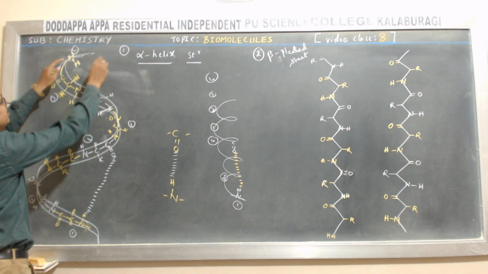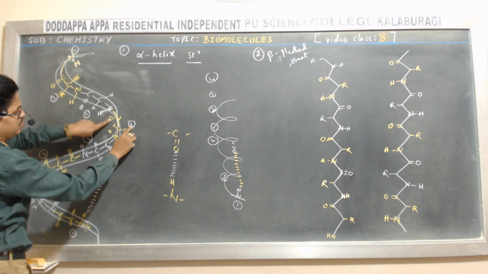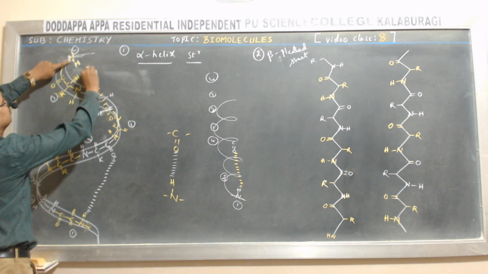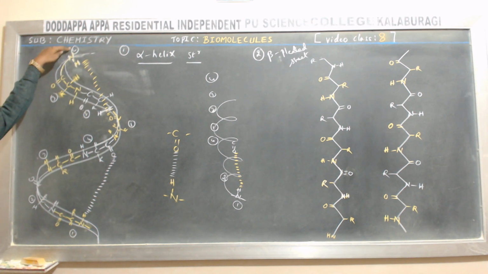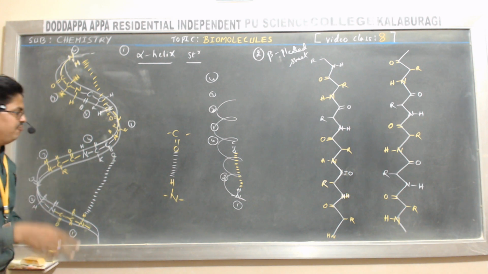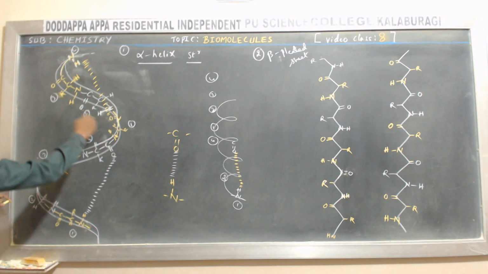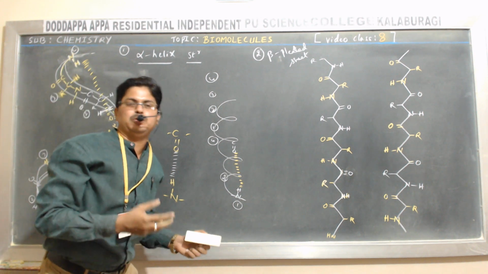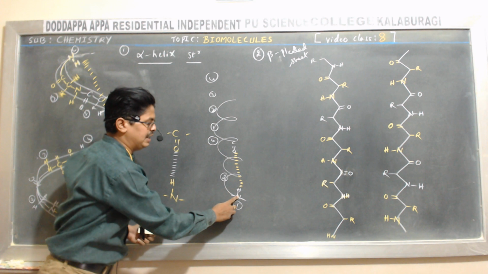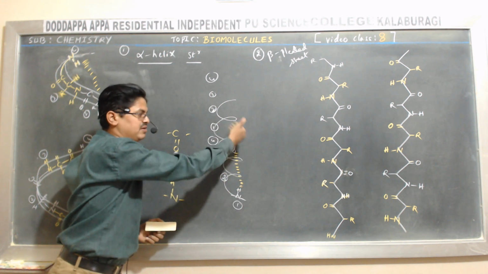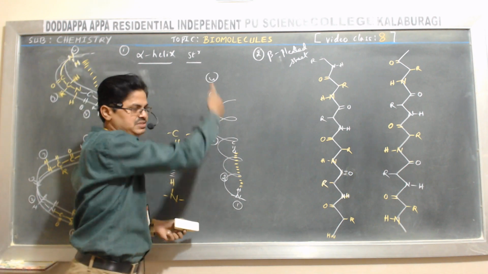It continues. Okay. Now hydrogen bonding between what? The carbonyl group of the first amino acid and the NH of another amino acid. So this is the alpha helical structure of protein, the secondary structure of protein. Of course, I should get a proper shape still. Anyhow, this is how the alpha helical structure of protein is stabilized: due to the hydrogen bonding between the NH of one amino acid residue and the carbonyl group of another amino acid residue in the same sequence.